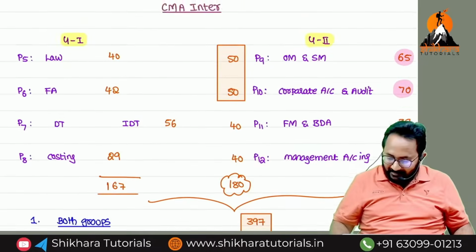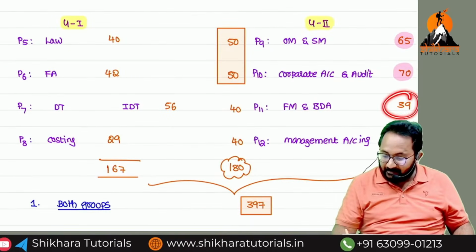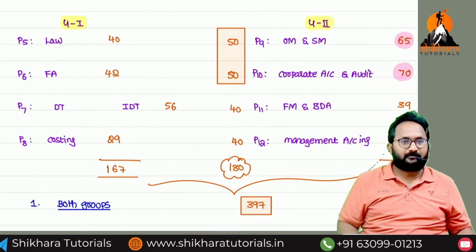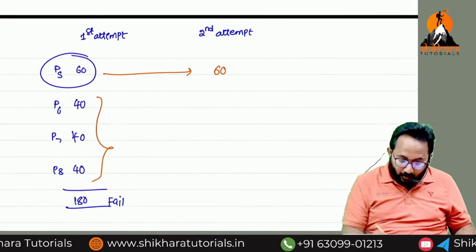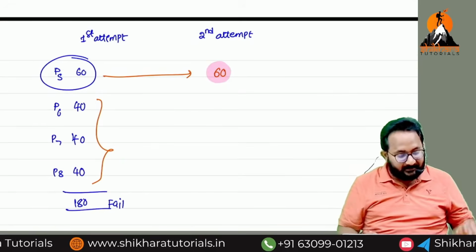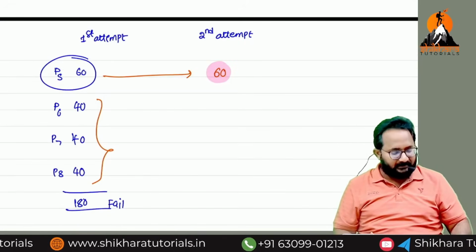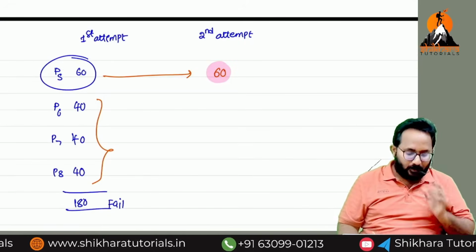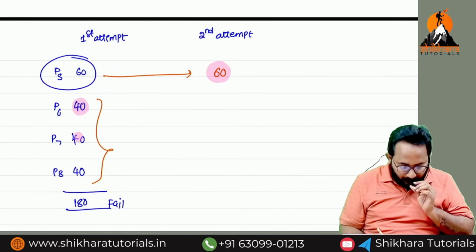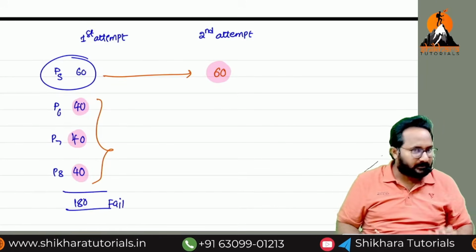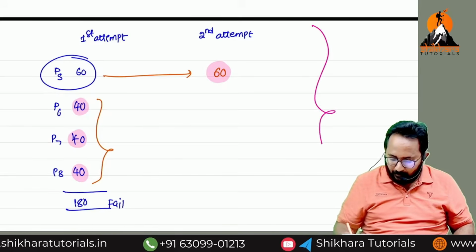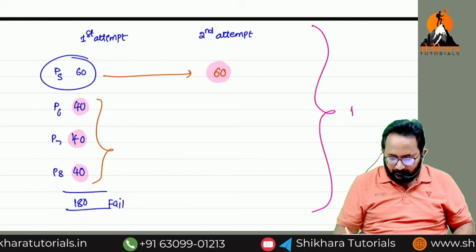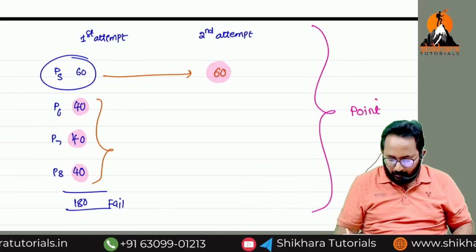In the last case, you failed in one subject, that's why these 2 were counted as 50. Here, how many marks will they count for aggregate purposes in the next attempt? 60. There is a reason. What is the reason? You got a minimum of 40 marks in the other subjects. Yes, I will challenge on all these points. It is not at all known to others.